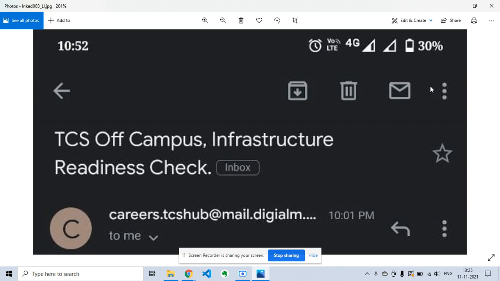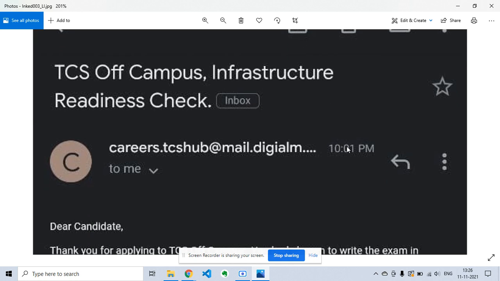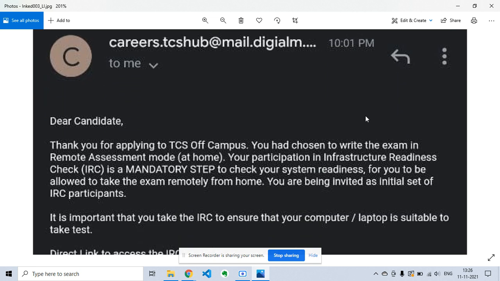For those candidates who have chosen home for their online mode and not center mode, this is an important step at TCS Off Campus Infrastructure Readiness Check. They have been sending this mail from yesterday night at 10 p.m. Dear candidate, thank you for applying to TCS Off Campus, and you had chosen to write the exam in remote assessment mode at home.